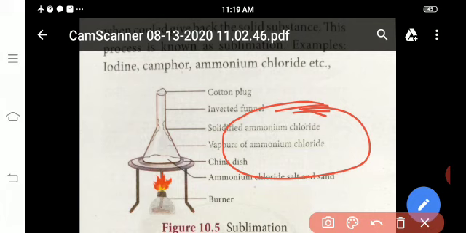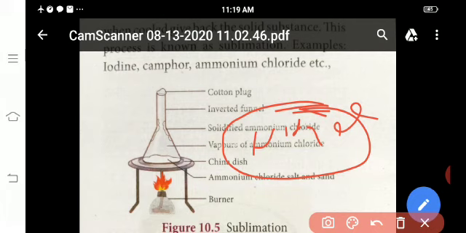You take the two components of the mixture: ammonium chloride, NH4Cl, and sand.